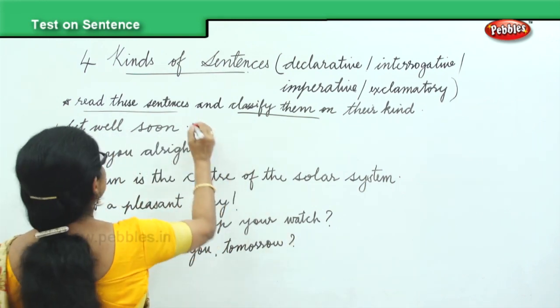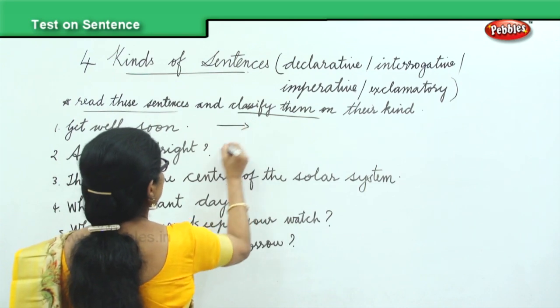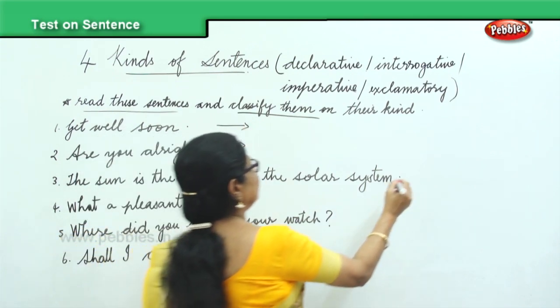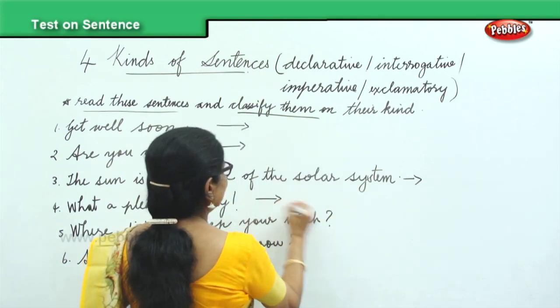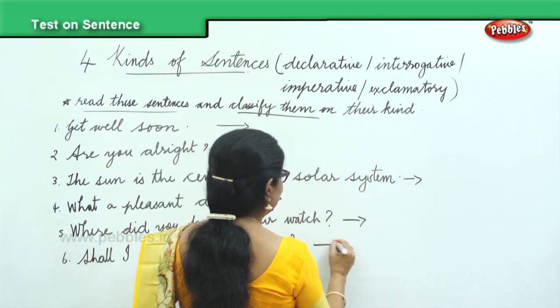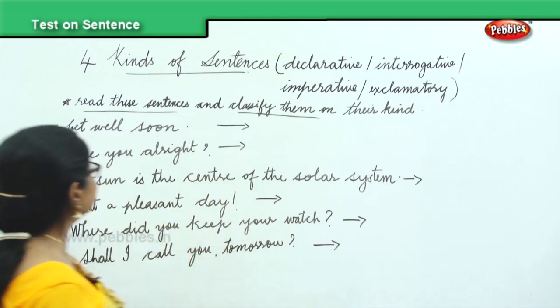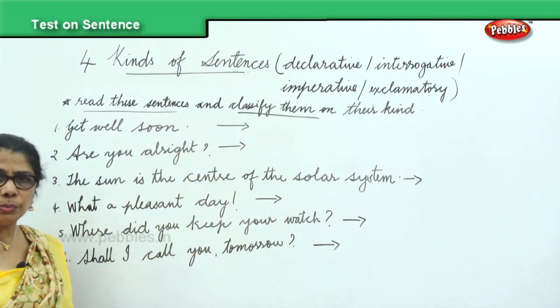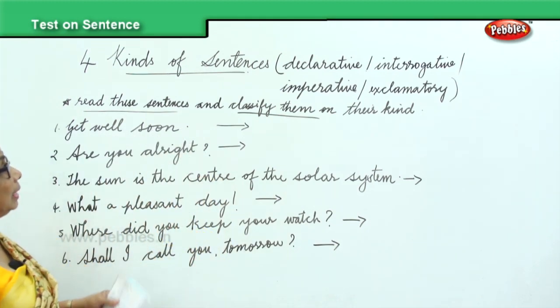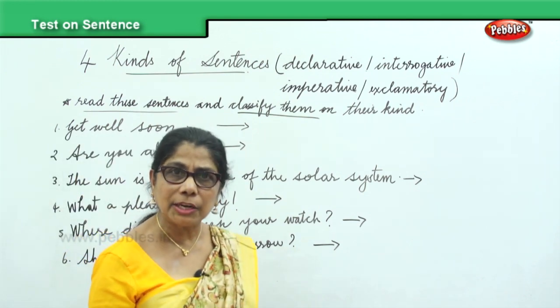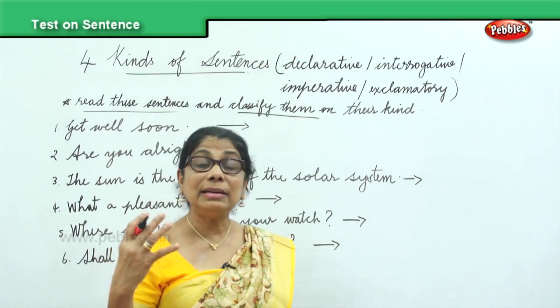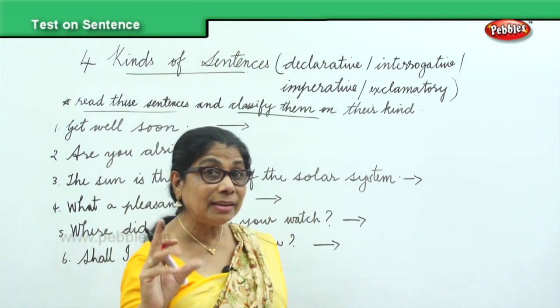Now, for each of these, we have to say what kind of sentence it is, and whether we have done the beginning and the end correctly. Now, let's look at it. Get well soon. You are telling the person, wishing the person must get all right. When there is a wish, desire, very good.